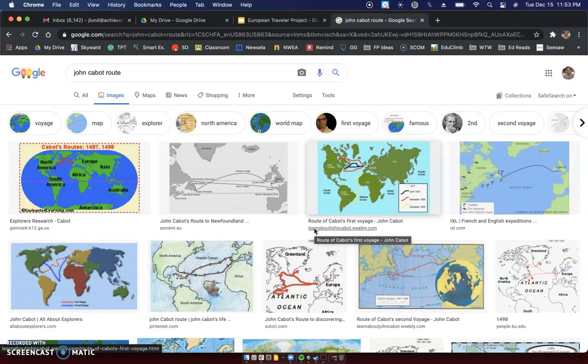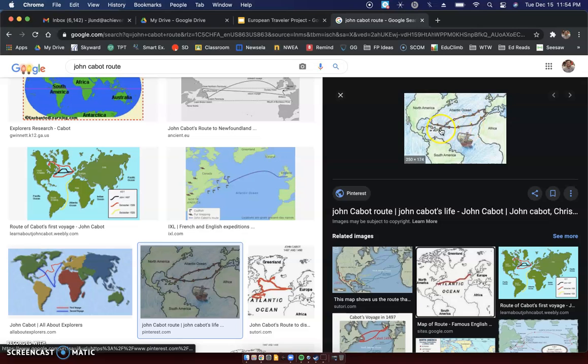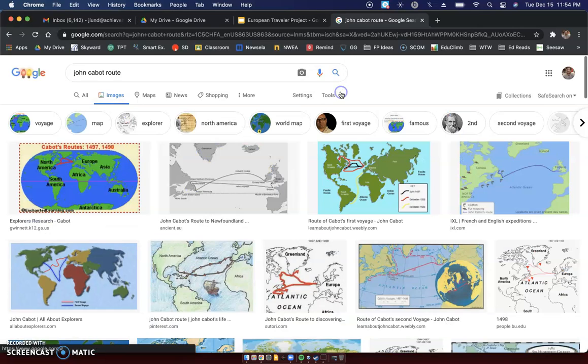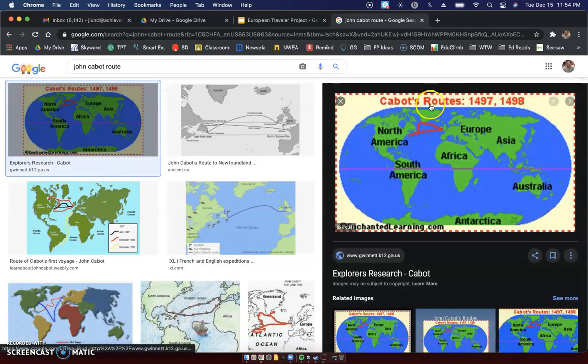Remember that John Cabot went to what today is called Canada. Like some of these here, this looks like Christopher Columbus, because he went to the Dominican Republic. I know it says John Cabot, but that is not correct. So I'm going to find this one here. I like this one. This one shows John Cabot's routes, 1497 and 1498. He went on 3, so he probably went 2 times in 1498.